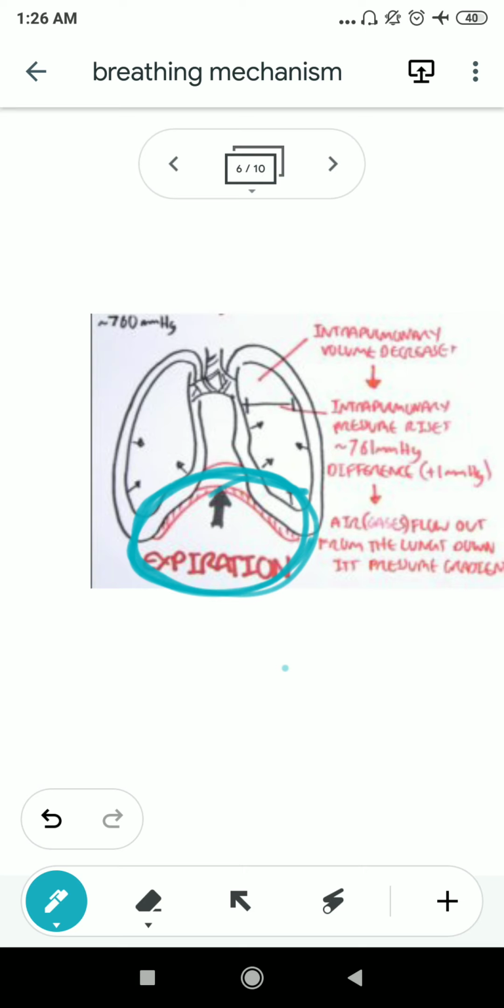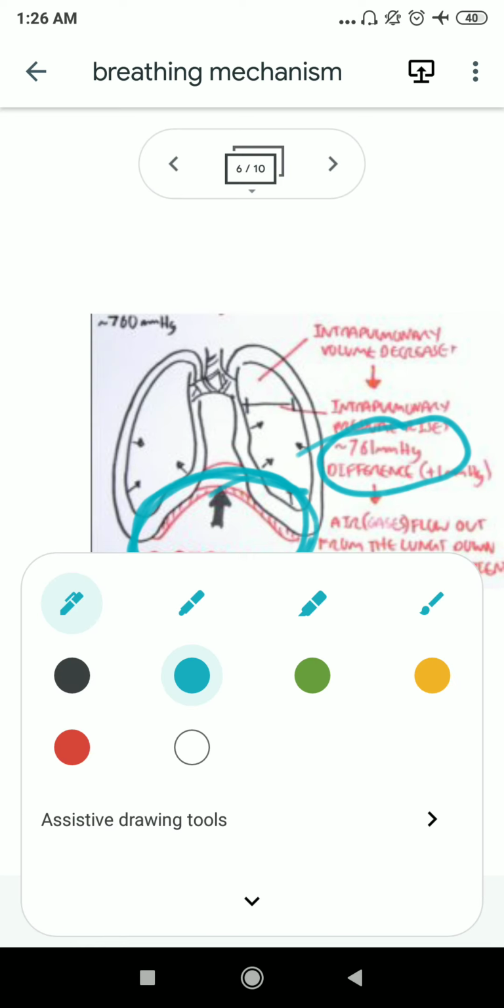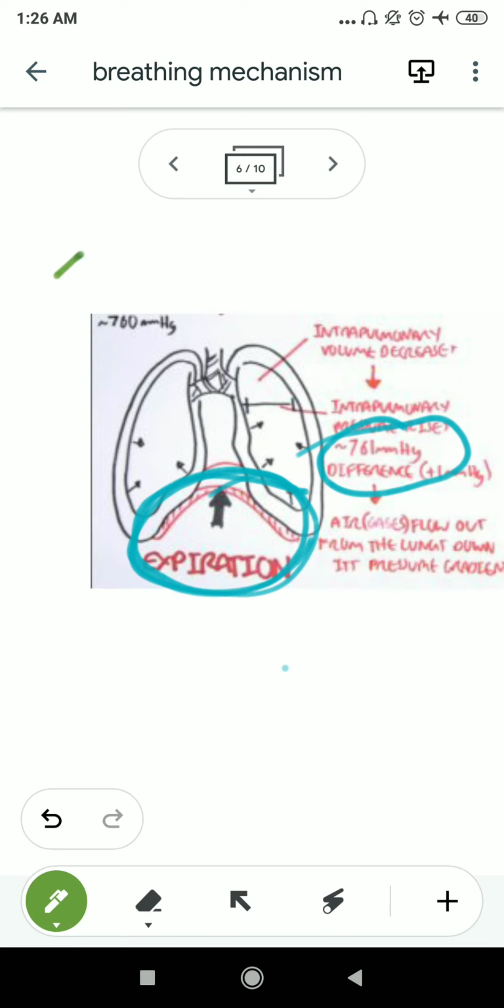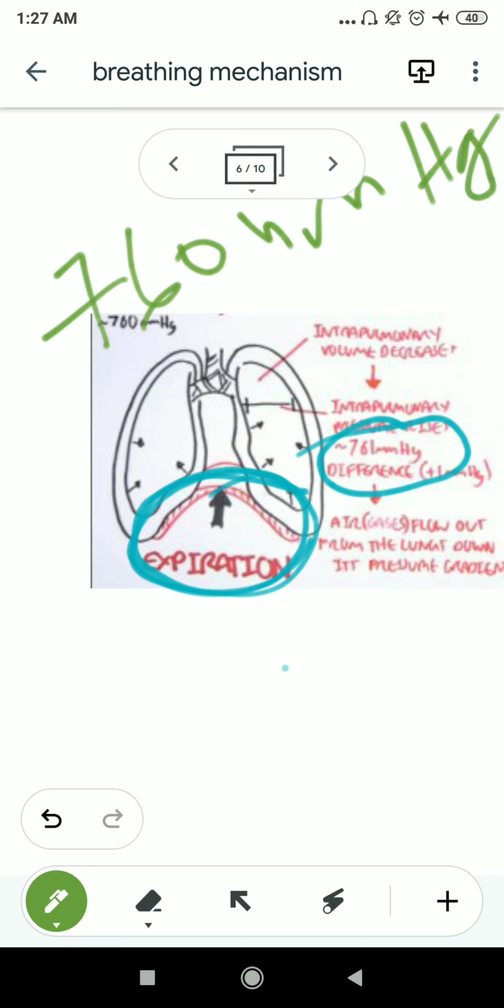Then the intrapulmonary volume will decrease, and whenever the volume decreases, the intrapulmonary pressure will increase, and it will become 761 mmHg, and we know that the atmospheric pressure is 760 mmHg. Now the intrapulmonary pressure during expiration is 761 mmHg.